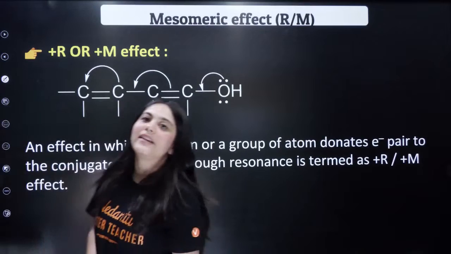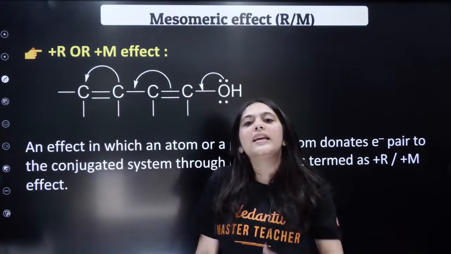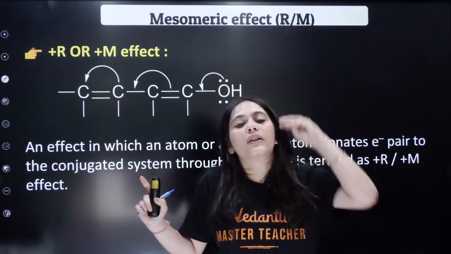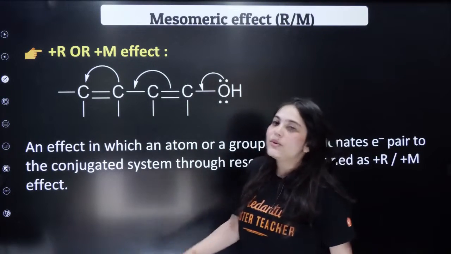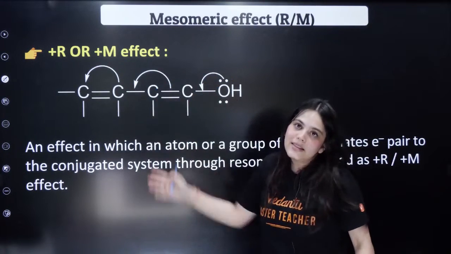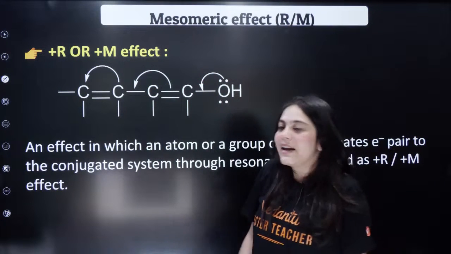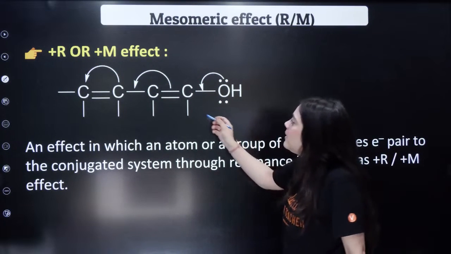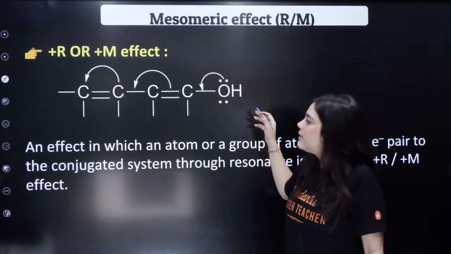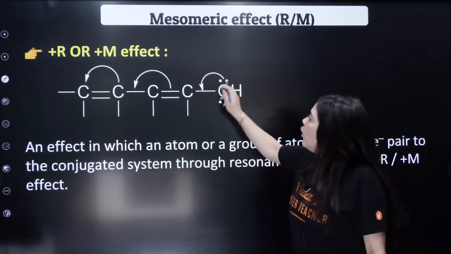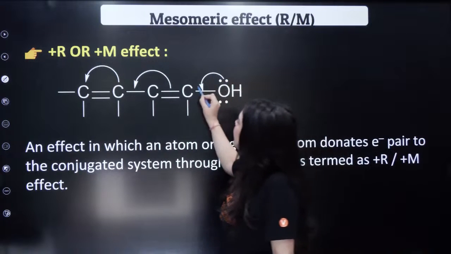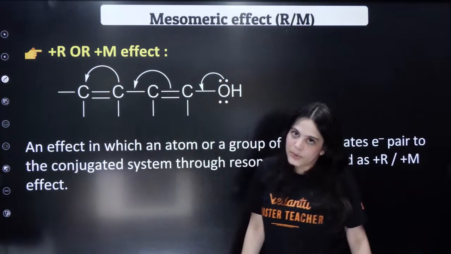Next effect is mesomeric effect. This is once again a variety of your resonance only, right? So whenever the resonance is conjugating like this in the chain or in the ring, what is happening? For example, in your ring, what is happening in this chain? The oxygen is there. Oxygen has lone pair of electrons and it is donating the lone pair of electrons for resonance, right?